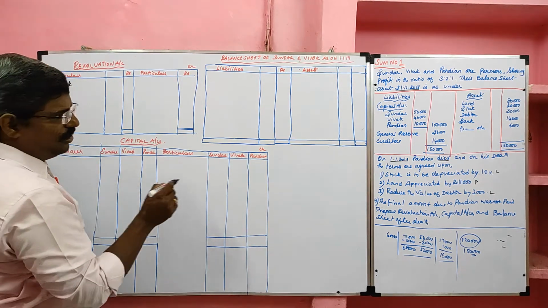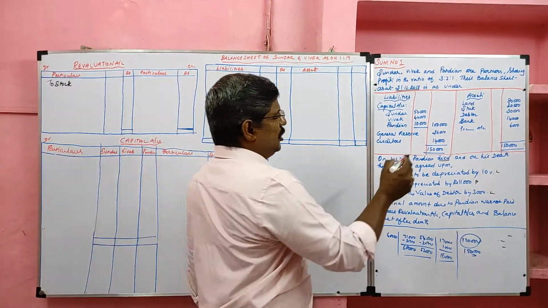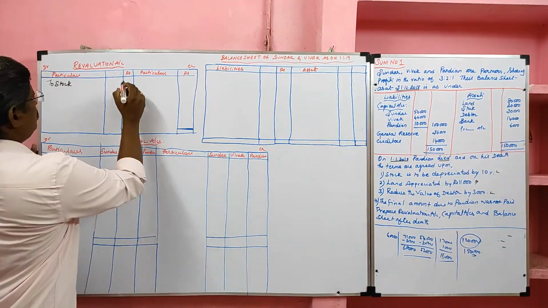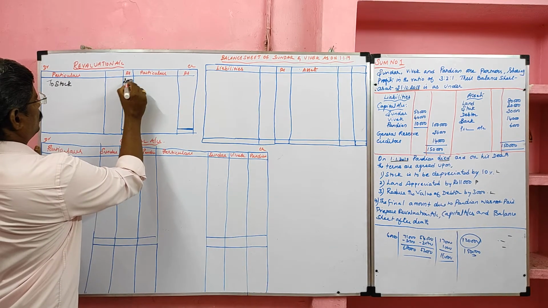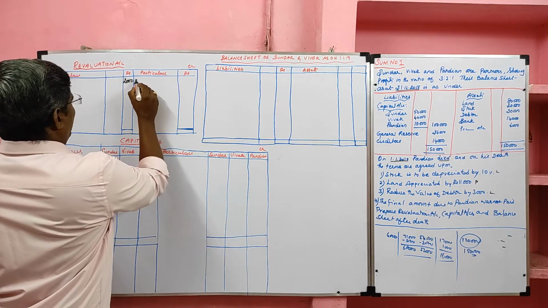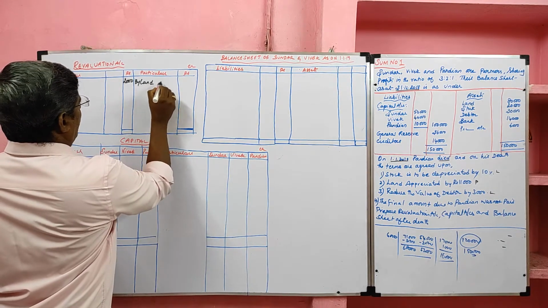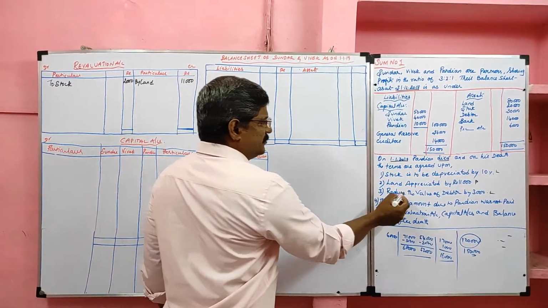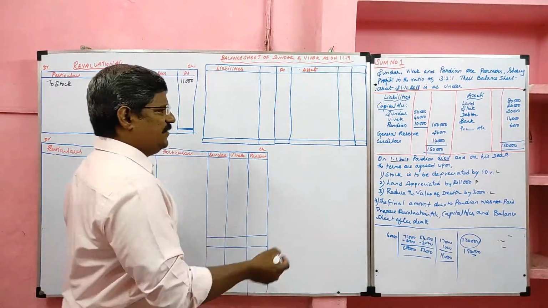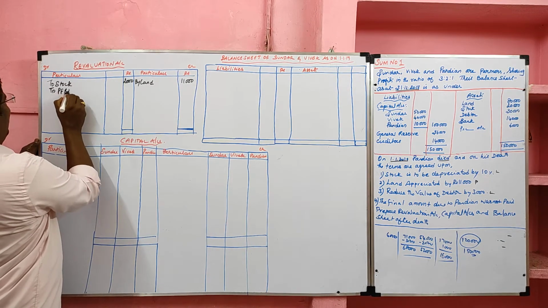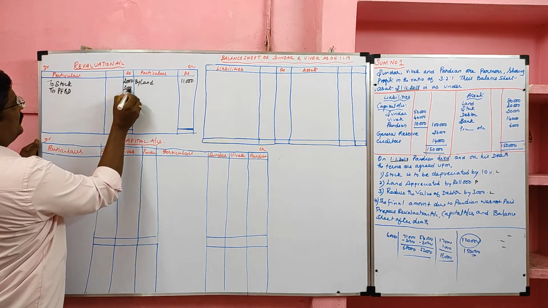To stock, stock depreciated by 10%. So on 20,000, 10% is 2,000. Then land appreciated by 11,000. Reduce the value of debtor, meaning provision for doubtful debts. To provision for bad debts, we have to create for 3,000.